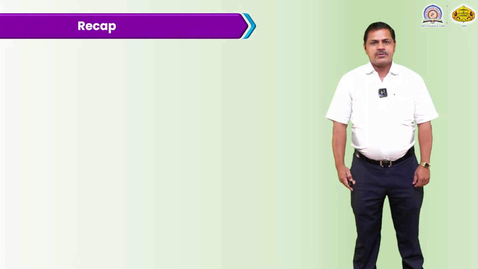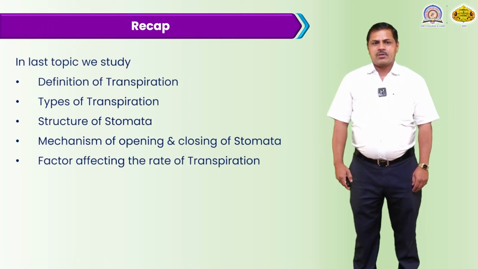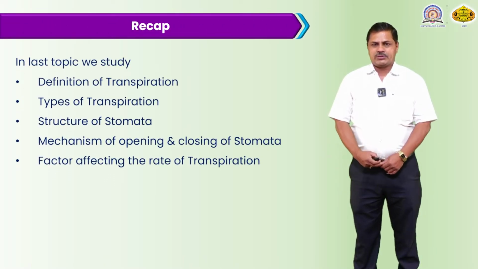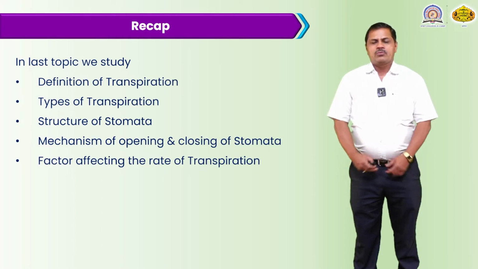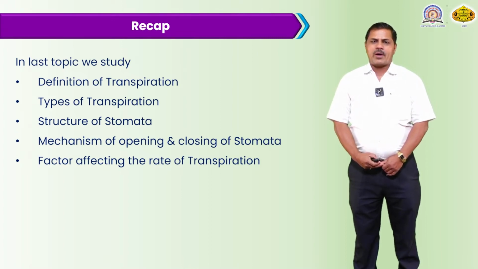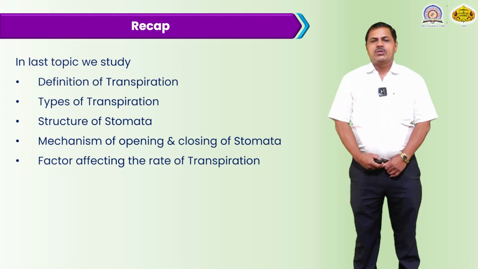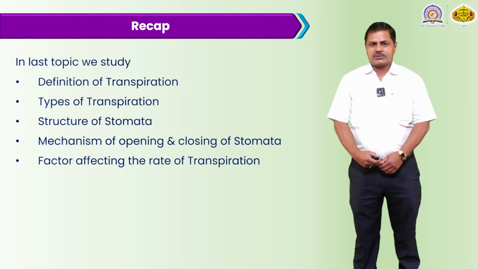Dear student, in the previous lecture we discussed the definition of transpiration. What is transpiration? It is the loss of water to the atmosphere. Water and mineral molecules are uplifted through the root, pass through the stem to the leaves, and from the leaves the water is transmitted as water vapor into the atmosphere. That process is called transpiration.